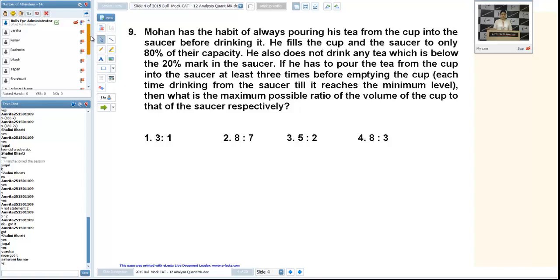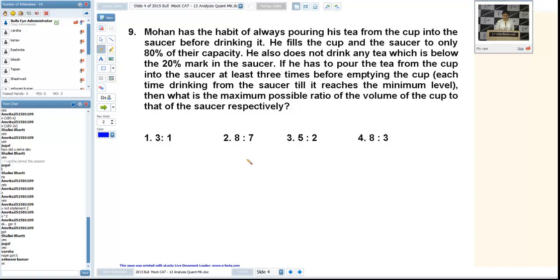Okay, Ashwini. Mohan has the habit of always pouring his tea from the cup into the saucer before drinking it. You could go by options, but it's better if you deal in variables. He fills the cup and the saucer to only 80% of their capacity. It means he is filling the cup up to 80% and he is filling the saucer up to 80%. He also does not drink any tea which is below the 20% mark in the saucer. If he has to pour the tea from the cup into the saucer at least 3 times before emptying the cup. See, what is the thing here?